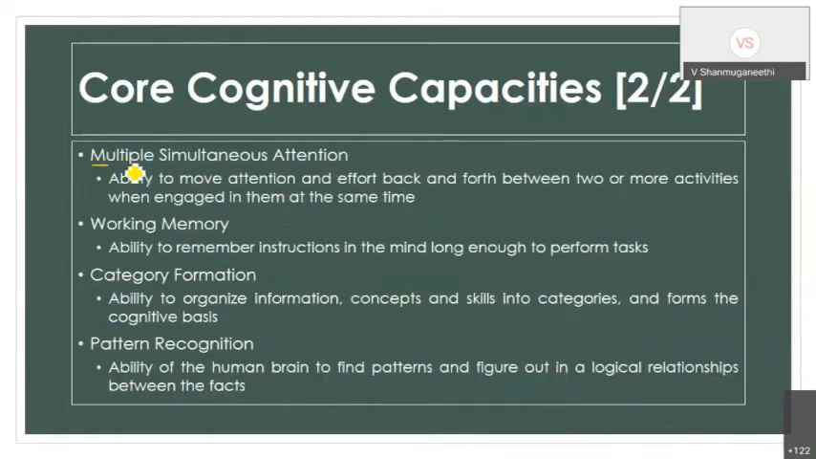Then these are all higher level cognitive abilities: simultaneous attention, then working memory, then category formation, how they are categorizing. Today we talk about clustering algorithms or classification algorithms. How does an individual label the content? In the same way, our brain is nothing but learning. How is our brain learning, how are categories formed? In fact, pattern recognition is a very good example of how our brain learns.